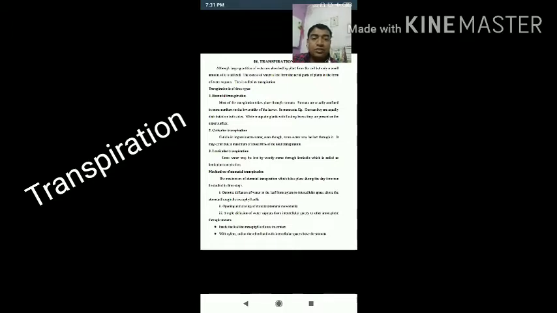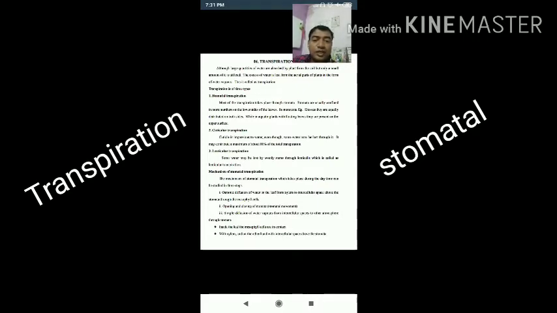First is stomatal transpiration, which means most of the transpiration takes place through stomata. Stomata are usually confined in greater number to the lower side of the leaf. Stomata are found generally on the lower surface. In monocots, for example grasses, they are equally distributed on both sides, while in aquatic plants with floating leaves, they are present on the upper surface.